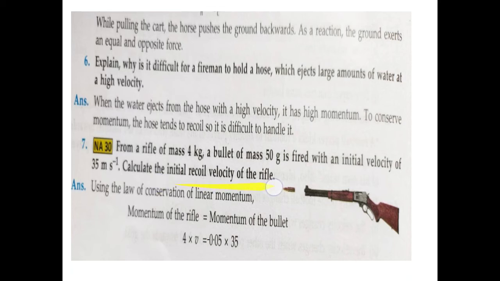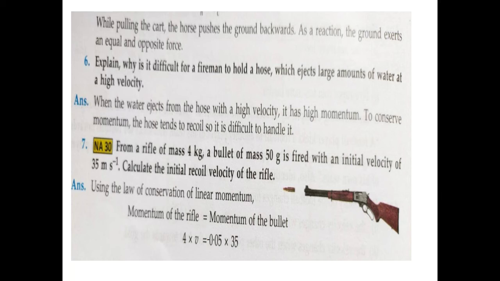We have to find the initial recoil velocity of the rifle, meaning the velocity with which this rifle will go in the backward direction. According to the law of conservation of momentum, the total momentum before firing is equal to the total momentum after firing.